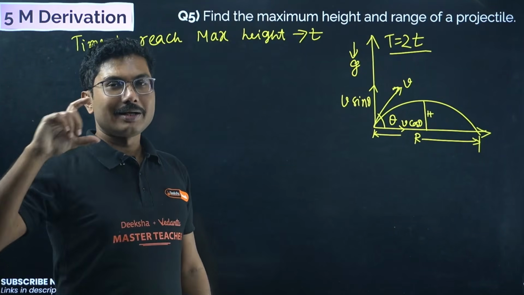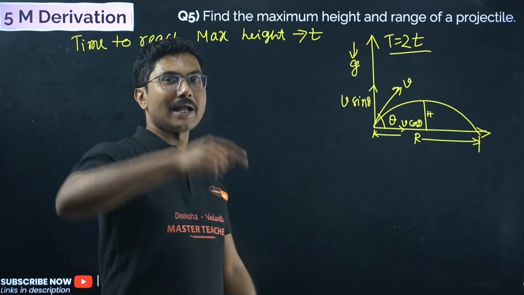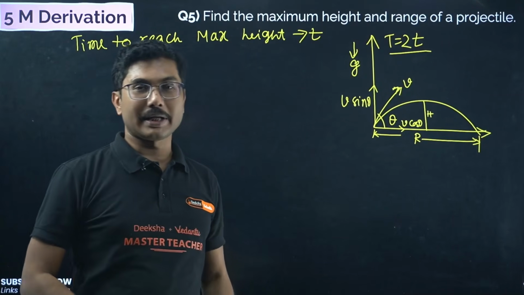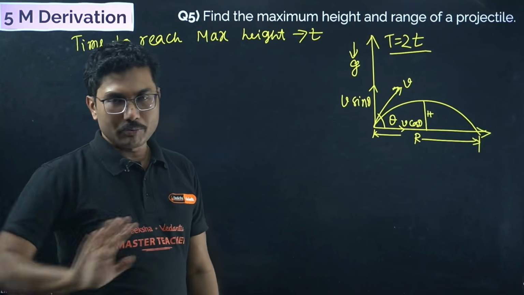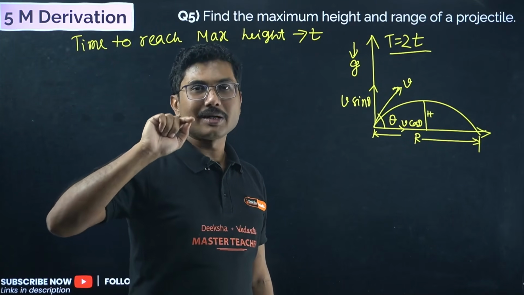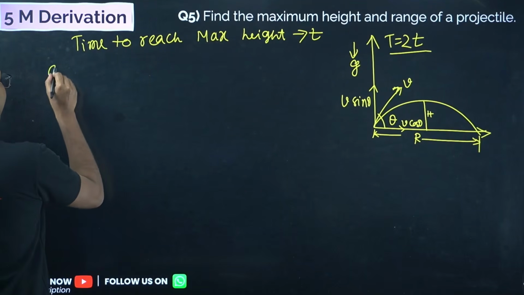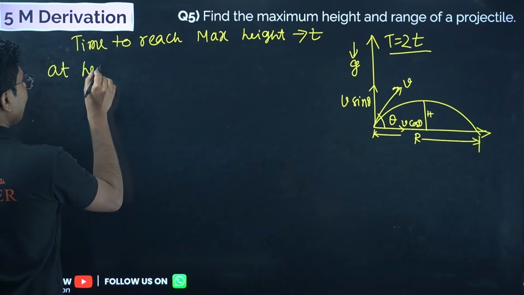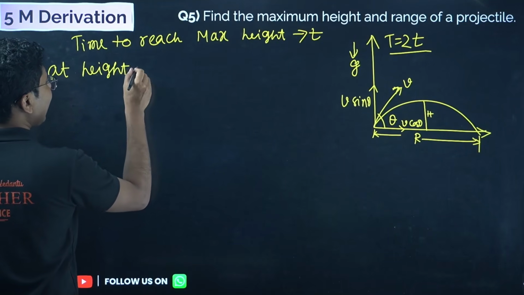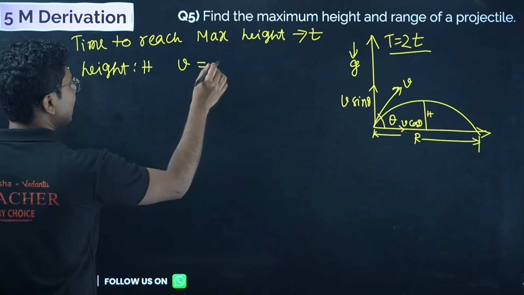So that time is the total time, capital T, and we know that the time taken to reach the maximum position is equal to the time taken from maximum to ground. Both are the same, and at the maximum position the velocity becomes 0. So at height capital H, the instantaneous velocity becomes 0.